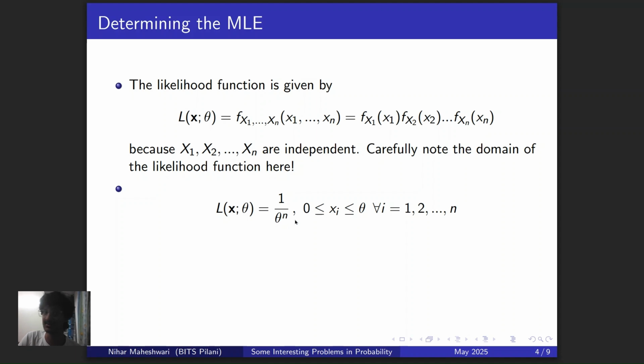We can see that this is a decreasing function of theta, right? And we want to maximize the likelihood function, right? So that means that we want to minimize theta. Okay, cool. So then the question arises, why don't I just set theta as 0? Wouldn't that just be the best thing to do? And you would be right. But that does not solve your problem. You need to put the minimum value of theta that is acceptable according to these domain constraints. And 0 is not an acceptable value.